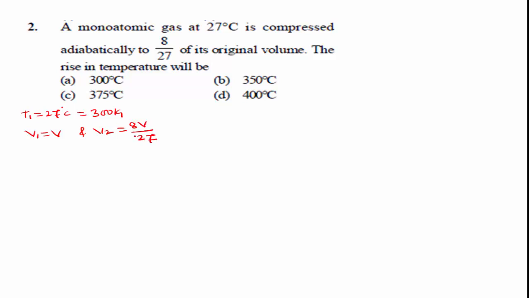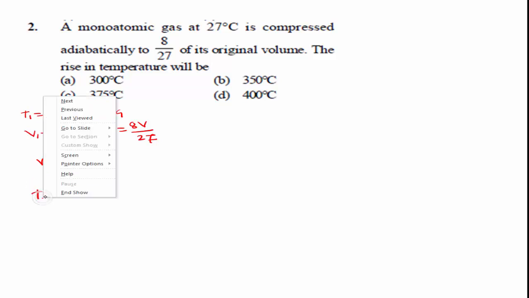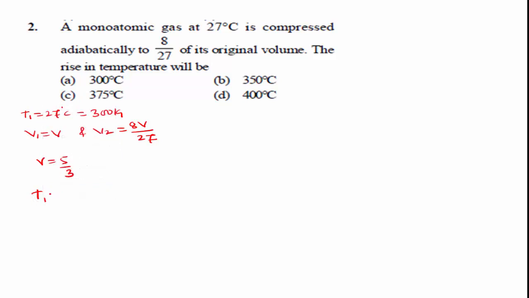We know the ratio of specific heats for a monoatomic gas, gamma, is equal to 5 by 3. This is a constant value. In an adiabatic process, T1 V1 to the power of gamma minus 1 is equal to T2 V2 to the power of gamma minus 1.